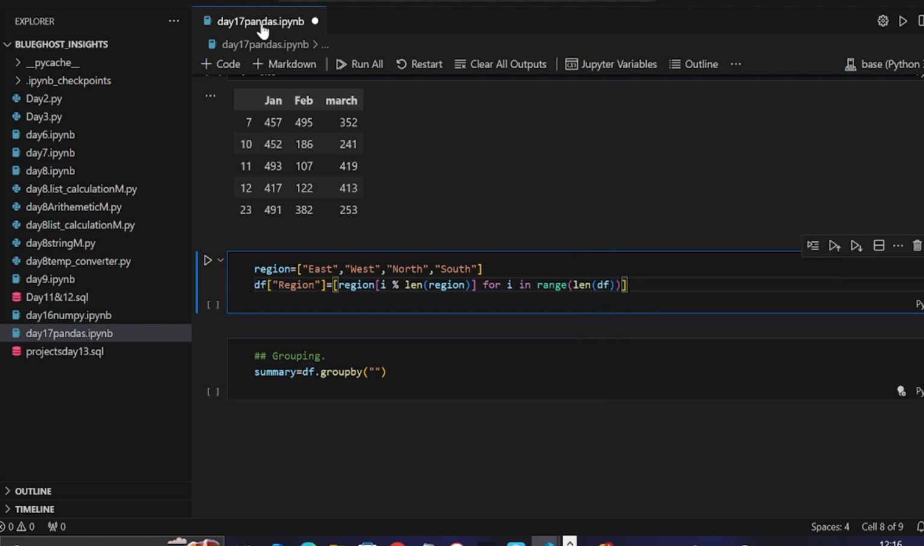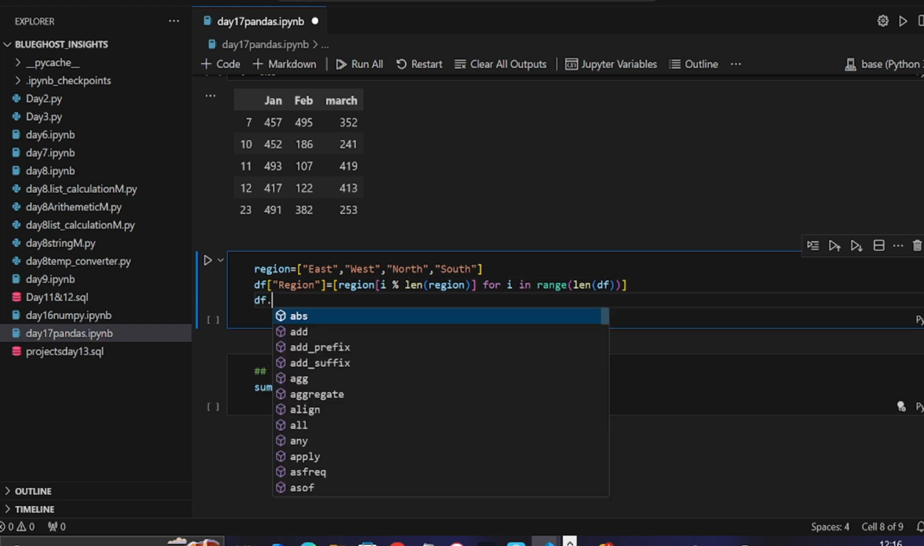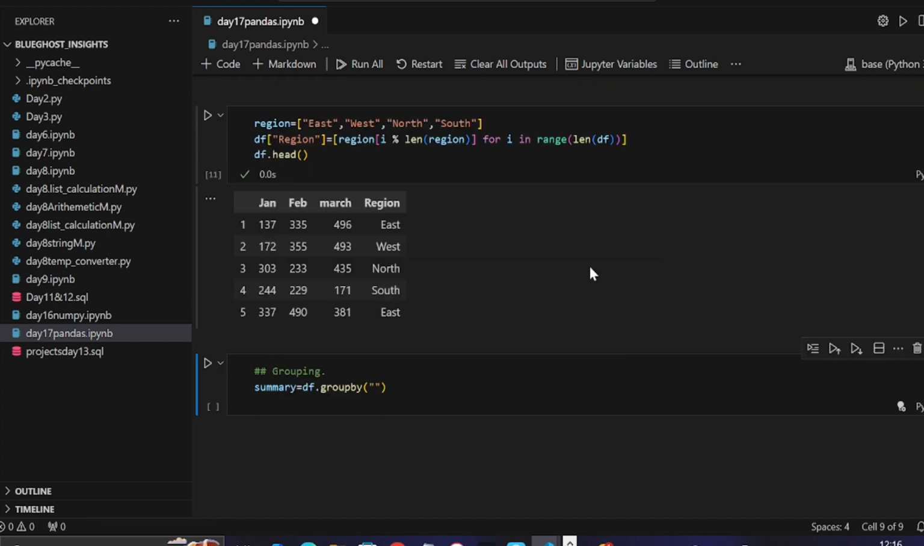Okay, so I'm going to explain this particular thing. The first thing is the region, right? Inside of the region, I want to use i as the object to maneuver everything that I'm doing there. The length means the length of everything that we have in this region. Then on the next line, for i in range length of df, that means the length of the index that we have there. That's what we want to see. So let's run it. So say df.head. You can see we now have the region in the data.